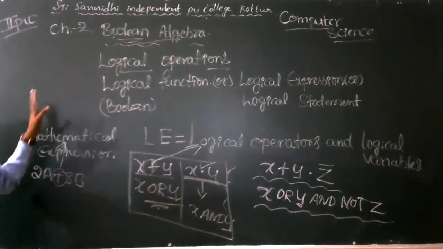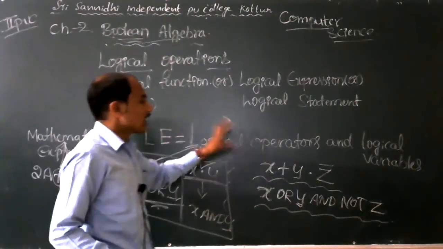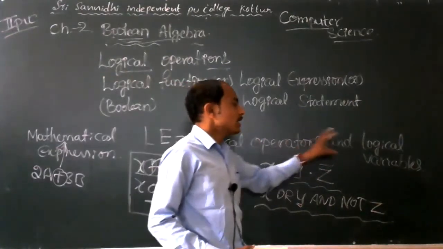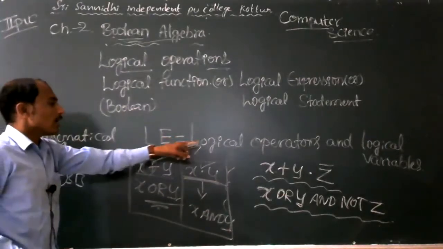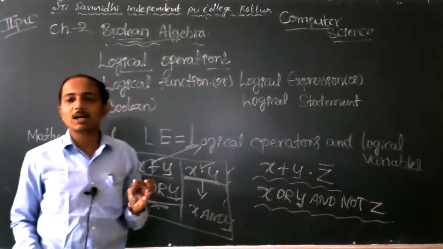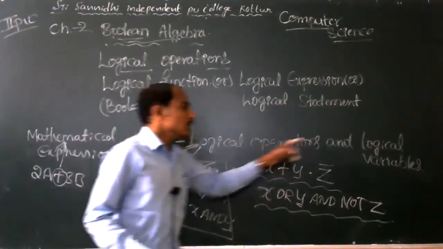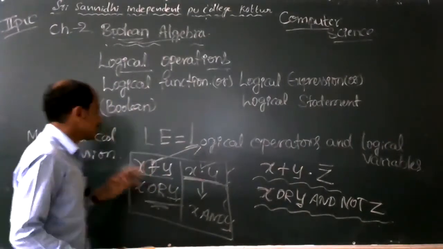This is the logical expression concept. A logical expression is a combination of logical operators and logical variables. Operators like and, or, not are the logical operators, and all alphabets are logical variables.